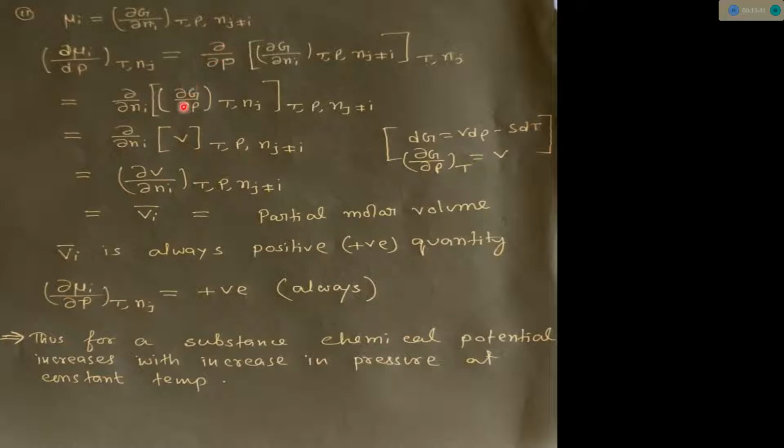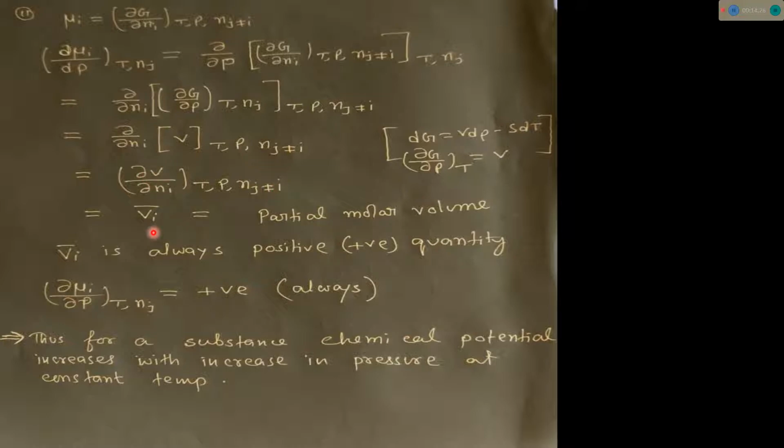So now del G del P is similar to the first expression. In the third bracket, this term also changes its place. This T, n j goes inside this place, and this whole term goes to this place. Since we are changing this term dni and dP, the constant-condition terms also change their places. Now del G del P at constant temperature we can write equal to V. So from these expressions, del V del Ni at constant temperature, constant pressure, n j not equal to i. Now del V del Ni you can write as Vi bar.